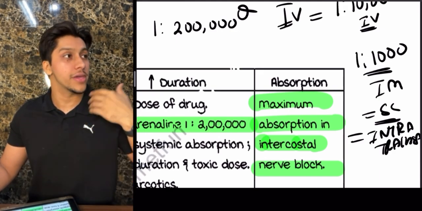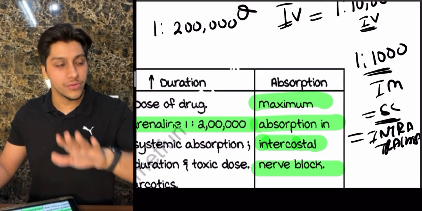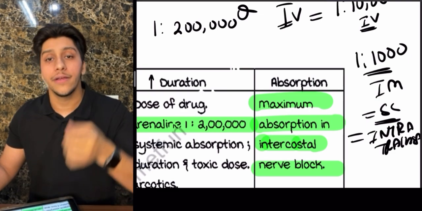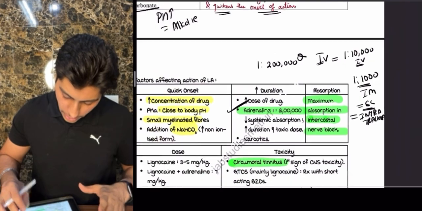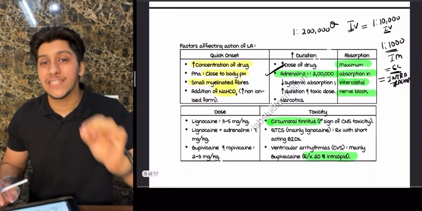Patient is right now having asystole. You found that there is no beats. What is the dose of adrenaline? If you're giving IV, it is going to be 1:10,000. Clear? Next, absorption. As I told you, maximum absorption at what site?